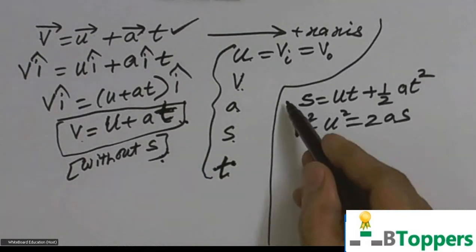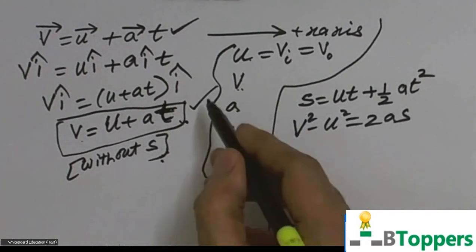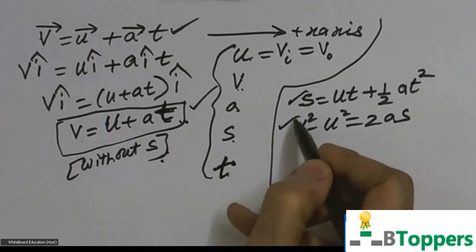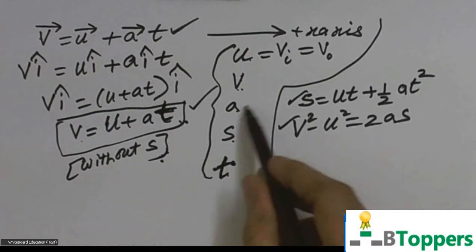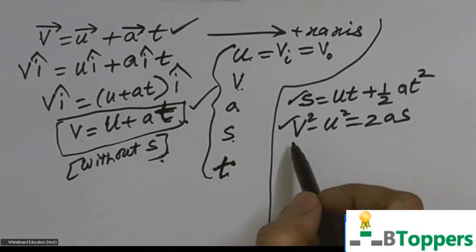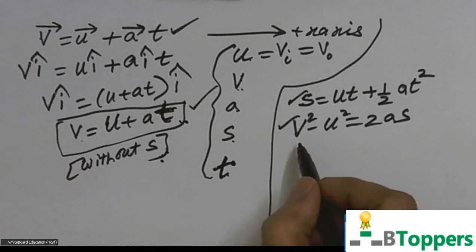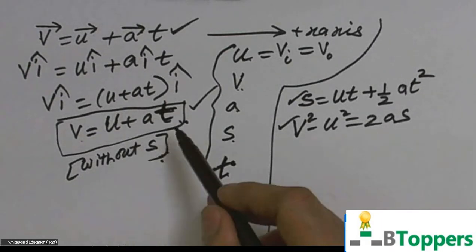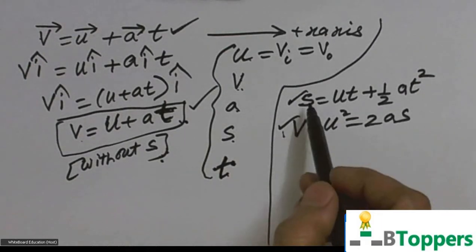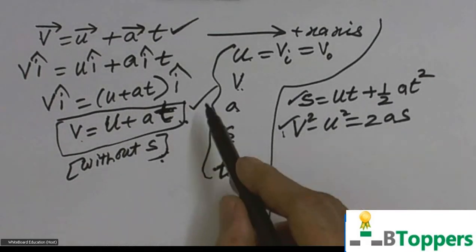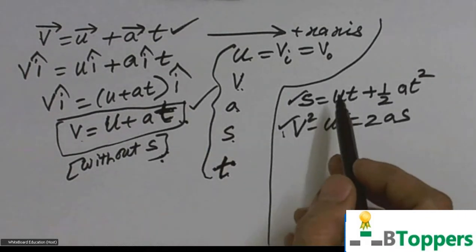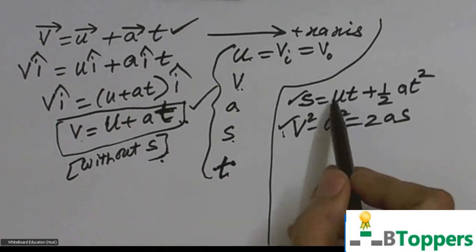So in all the equations I have written so far, this is the first equation, this is the second equation, this is the third equation. You can observe that 2 letters are common in every equation. They are u and a. Can you try to think about the equation which does not contain the letter u?